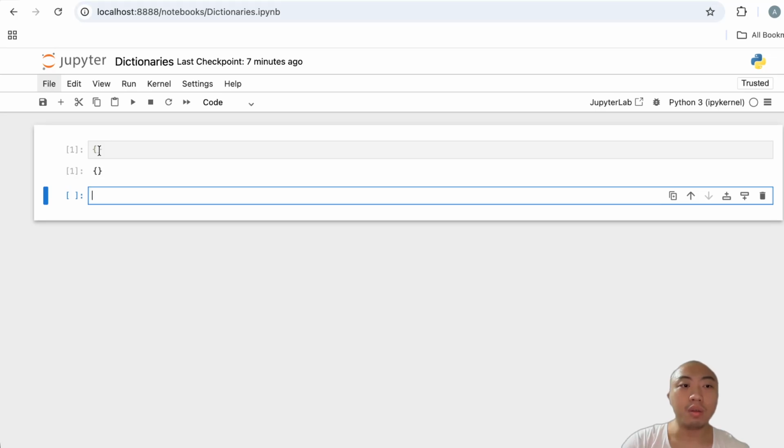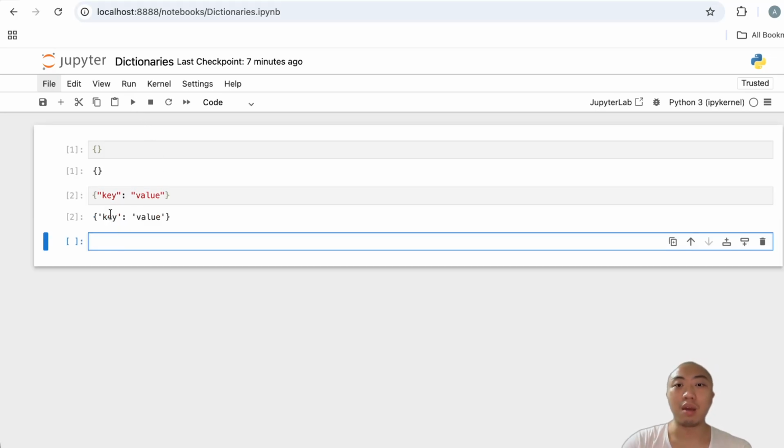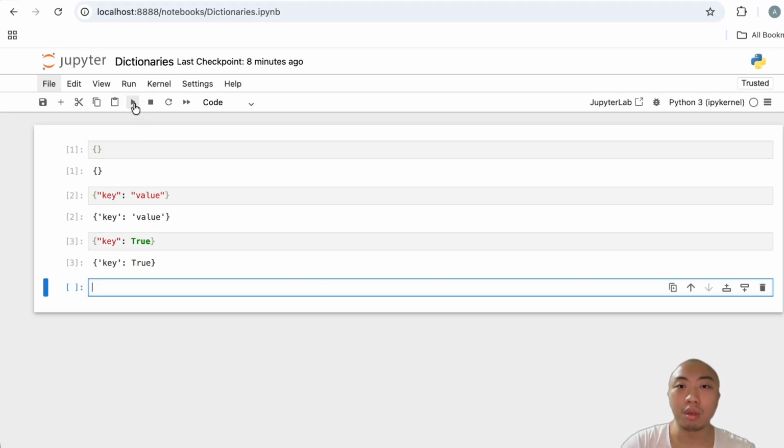We can also map a key to a value like this one. We have a key and we have a value. And the value can be another data type, like the Boolean data type. Let's say the key's value is true.